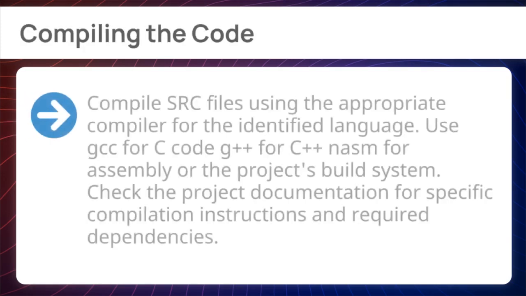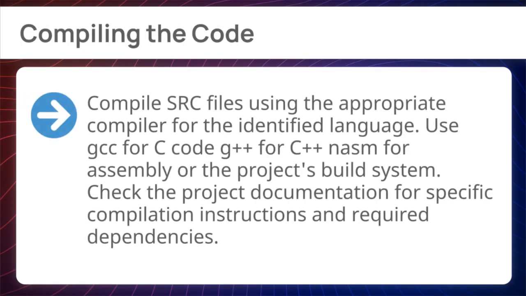Finally, compiling the code. Compile SRC files using the appropriate compiler for the identified language. Use GCC for C code, G++ for C++, NASM for assembly, or the project's build system. Check the project documentation for specific compilation instructions and required dependencies.